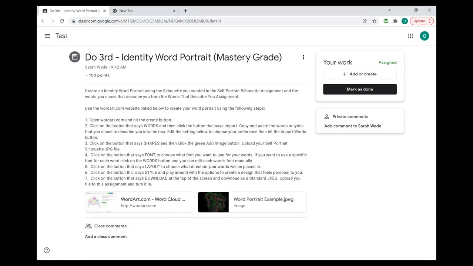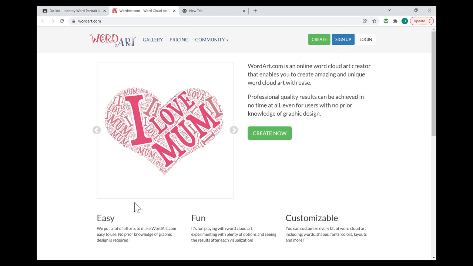So I have all of your instructions written right here, but I'll go over it with you. So the instructions say to create an identity word portrait using the silhouette that you created in the self-portrait silhouette assignment and the words that you chose to describe you from the words that describe you assignments. You're combining those two artifacts together, the words and the silhouette that you traced. You're going to use the wordart.com website linked below to create your word portrait using the following steps. So again, this website is linked down here. If you click on it, that takes you to this WordArt website.